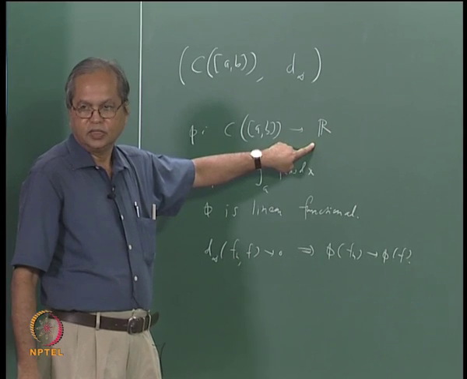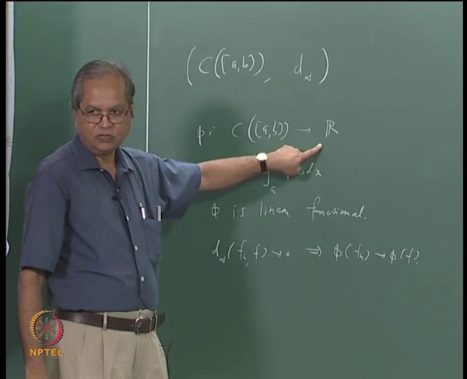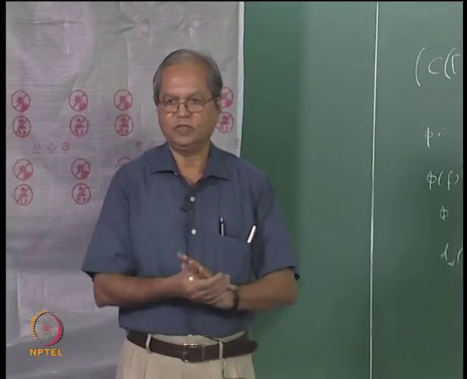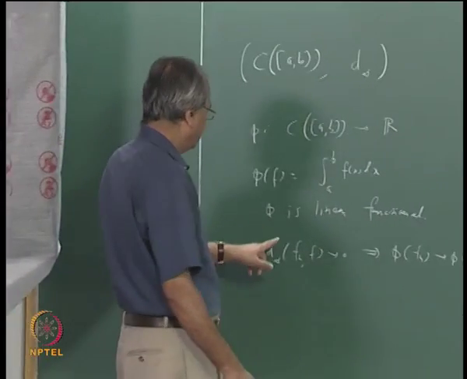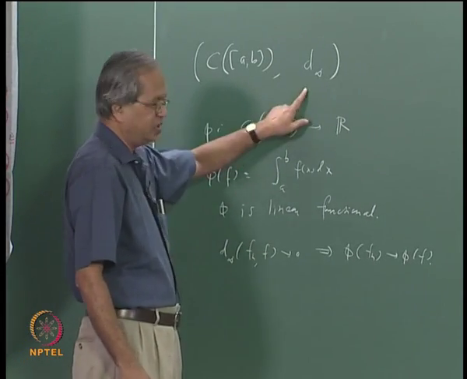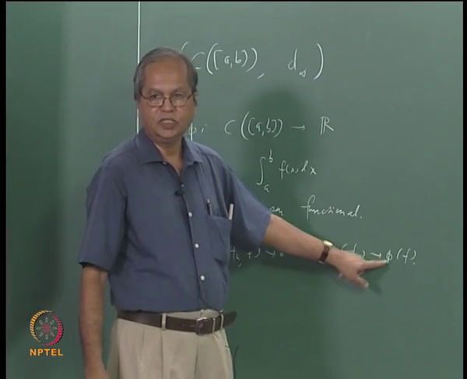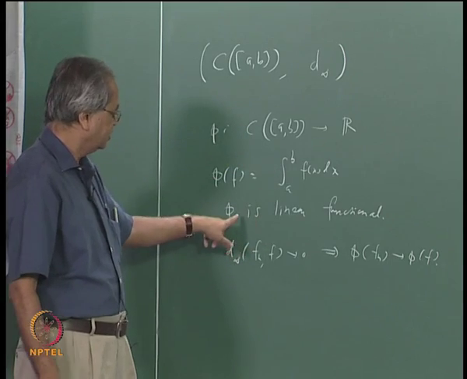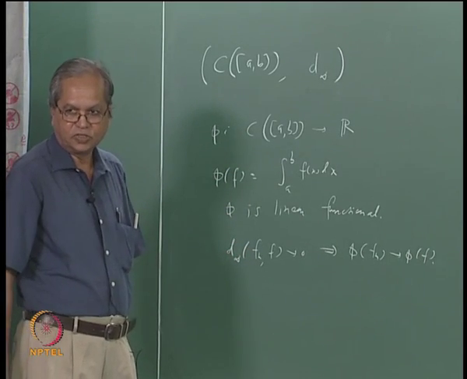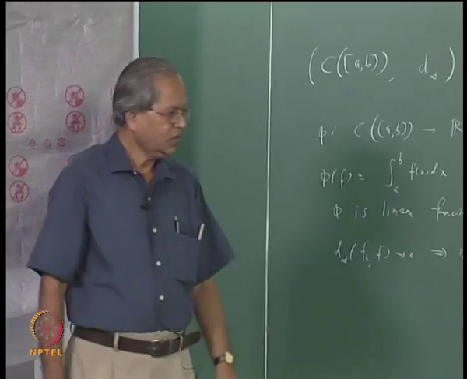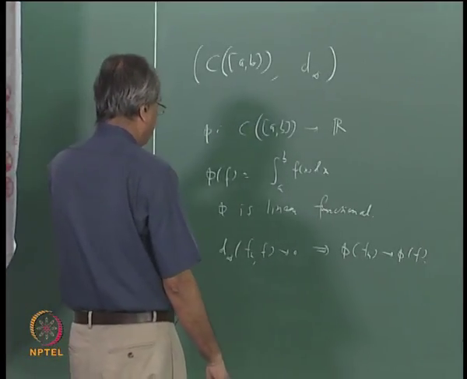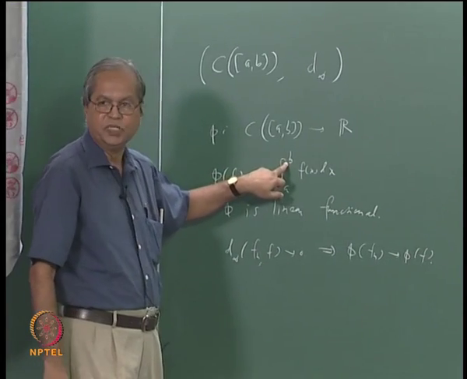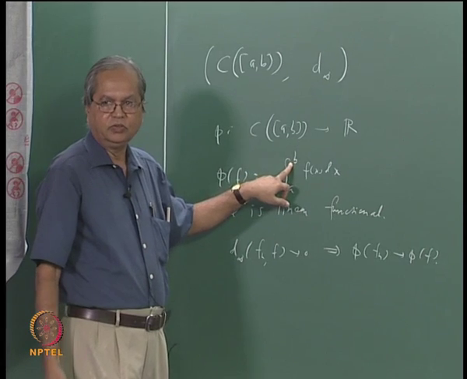One of the ways of describing continuity is that whenever xn converges to x, f of xn converges to f of x, and that is equivalent to saying that f is continuous. So that is what we have said here. Whenever fn converges to f in this metric, phi fn converges to phi f. That is the same as saying that phi is a continuous function. Since it is already a linear functional, it means that phi is a continuous linear functional. Then there is one more thing here. While describing the results about the integrals, we had taken the upper limit as b. But that is not very essential.